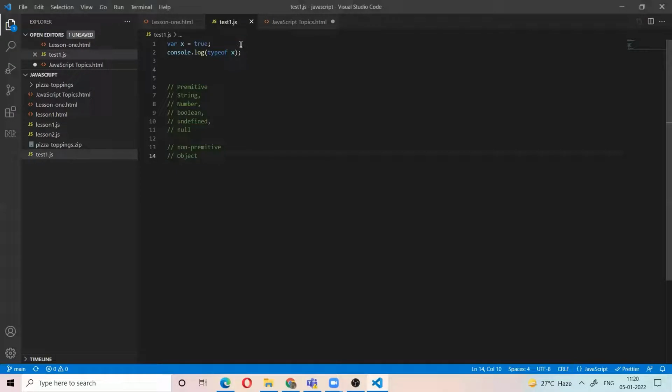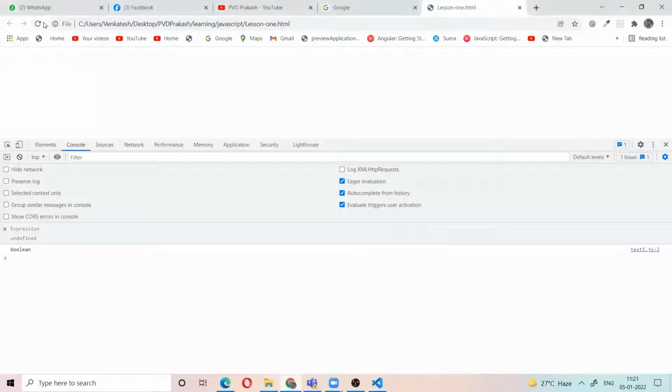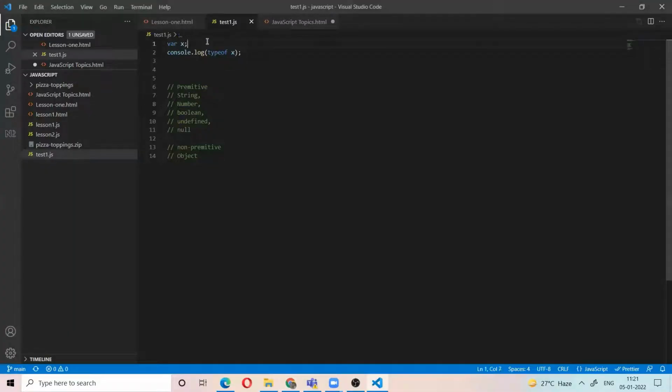Now if you declare the variable and we are not assigning any value, then what is the typeof x? Let's see. Typeof x is undefined. So if you declare the variable and do not assign any value, typeof x is undefined. Typeof null is object. Just remember, if anyone asks what is the type of null, it is object. So now you understand string, number, boolean, undefined.